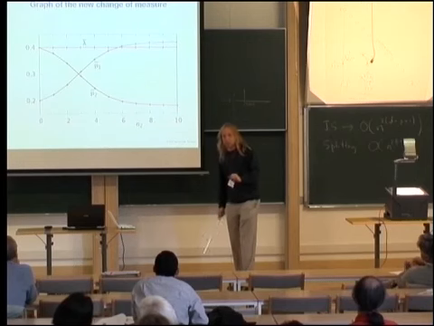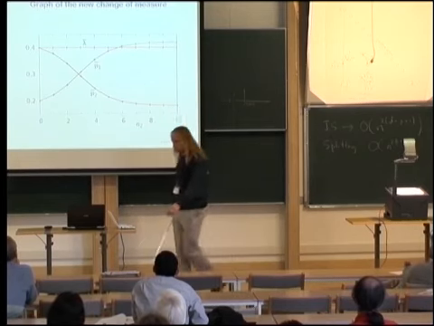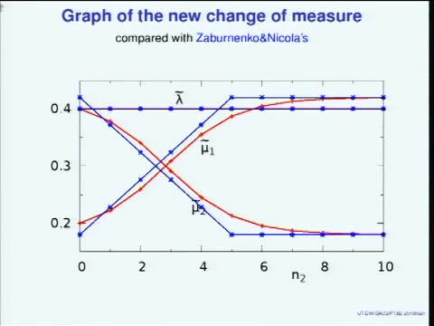Let's compare them with the two changes of measure that we've seen before. First with the one from Sabunenko and Nikolai, the one that had a linear change of measure. I chose their boundary of the transition zone to be 5 because in their paper they indicate that that's the optimal value they found, and well, it matches quite nicely. Yeah, there's perhaps a small difference here, but the difference is not too large.